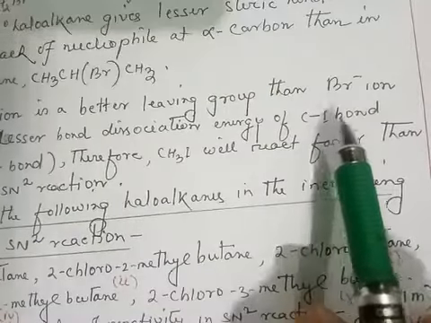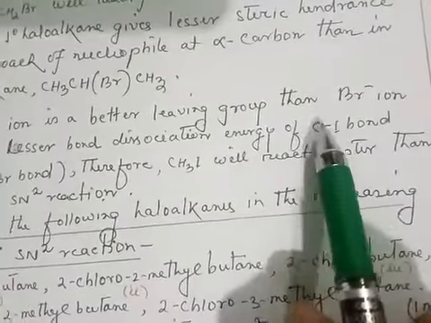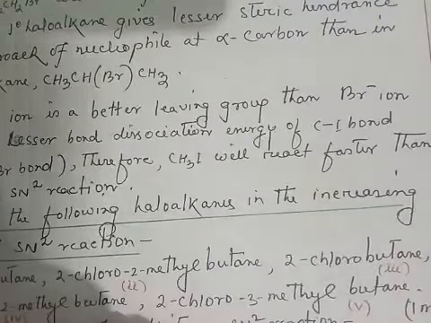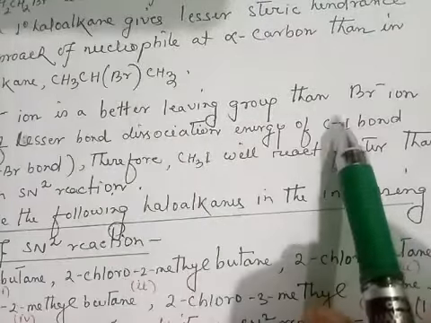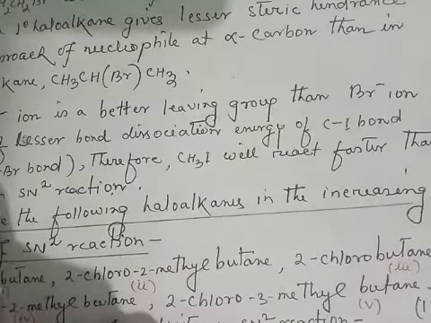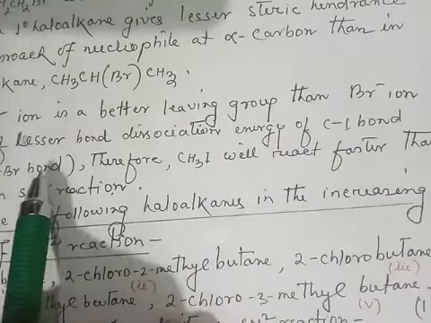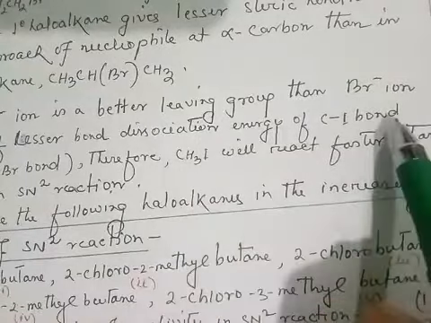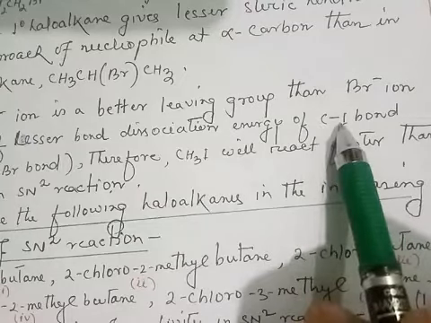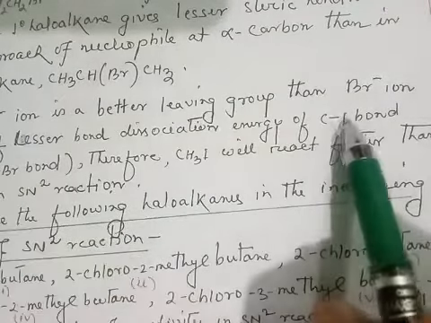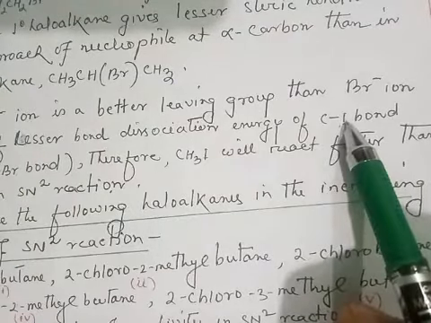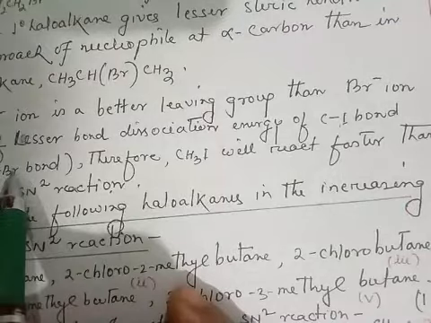The C-I bond dissociation energy is lower than the C-Br bond dissociation energy, because the C-I bond length is longer than the C-Br bond length. Iodine has a larger atomic size than bromine.